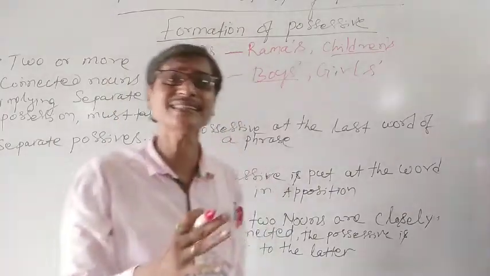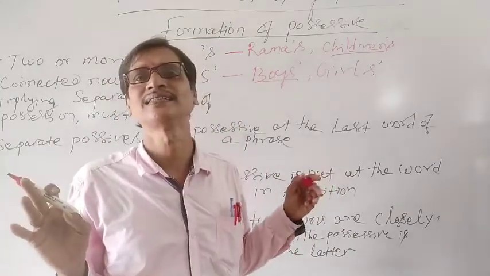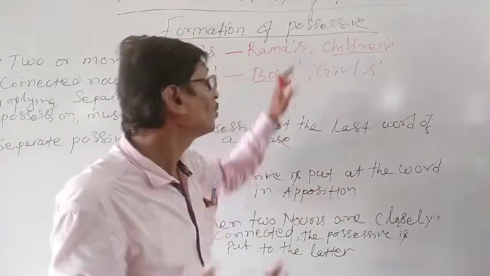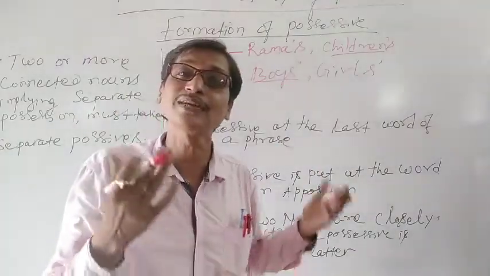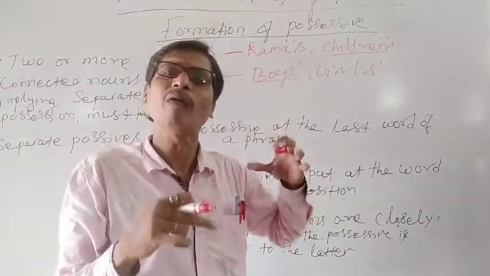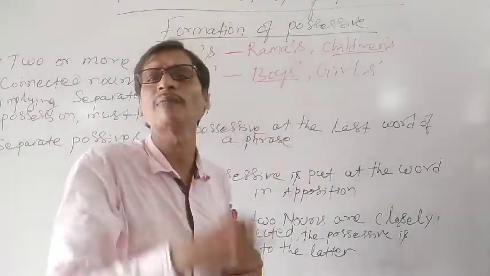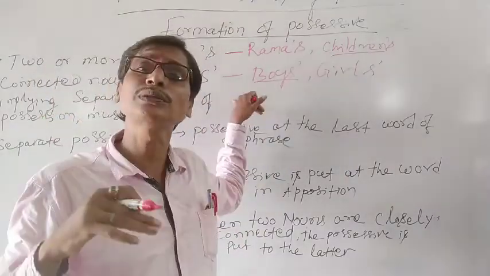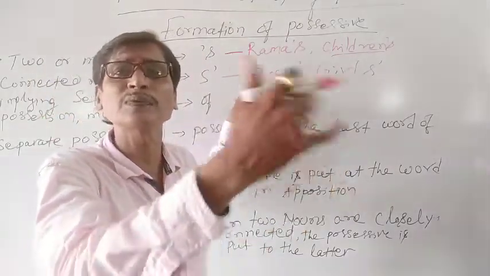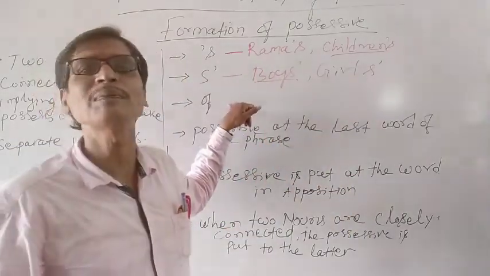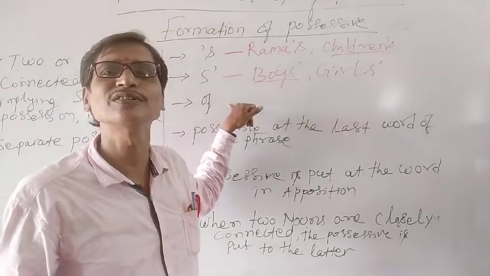Okay, this is the case only for living things. For non-living things, the lifeless things, we cannot use apostrophe S, that we have already discussed. Today we are briefly recalling our past discussions as I have already told you. To talk about the possessive case of a non-living thing, we have to use not apostrophe S, we have to use of.